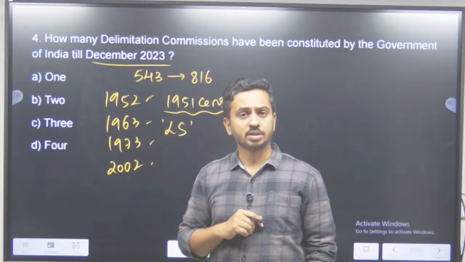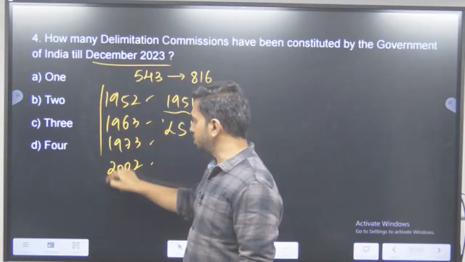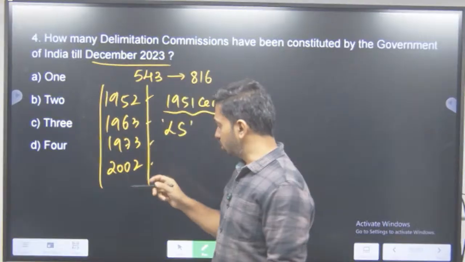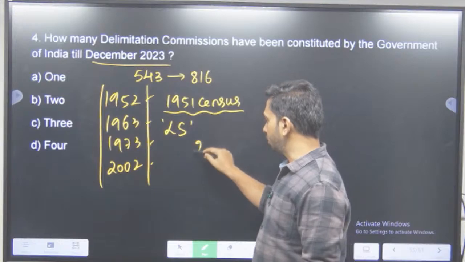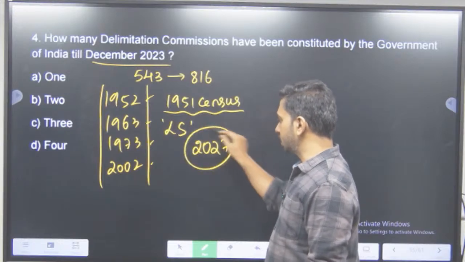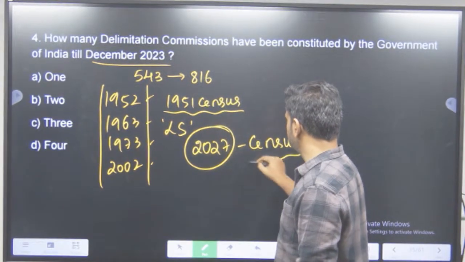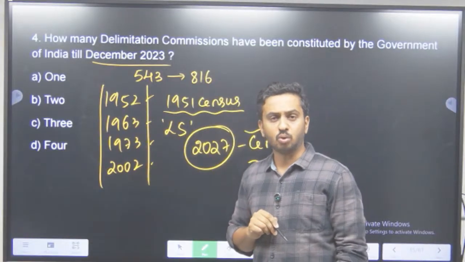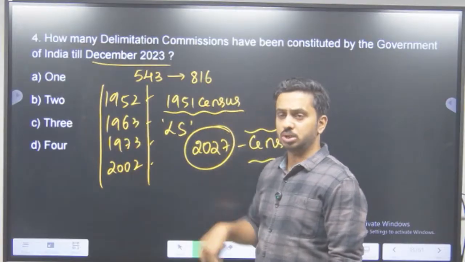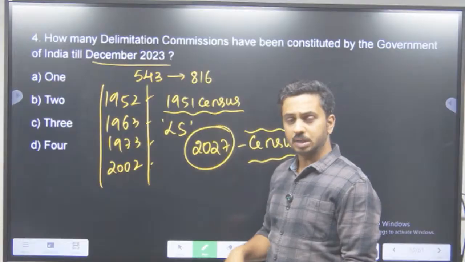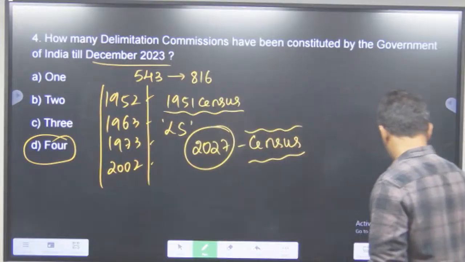Who does delimitation? The Election Commission does it. The Delimitation Commission gives it. How many of them have been constituted? 4 of them have been constituted. Now, do we probably have to constitute a delimitation commission now? Yes. After the report of the 2027 census comes, delimitation will probably happen. One more implementation is up and coming. And since it was in news in 2024 itself, they've come up with the question. So how many of them were there? 4 of them were there. Very simple questions here. Okay.